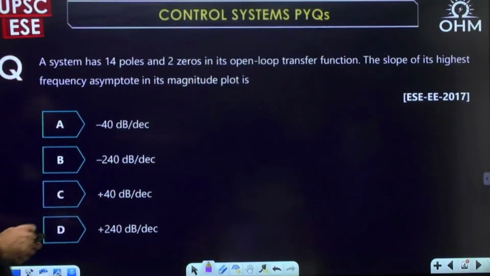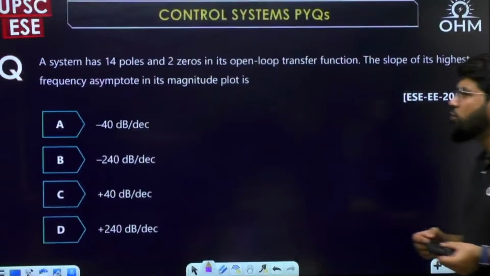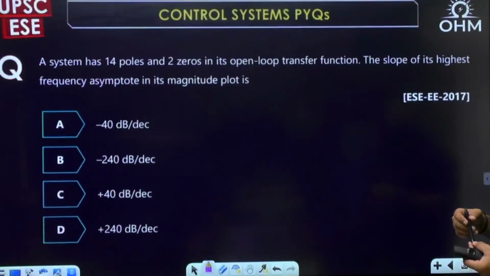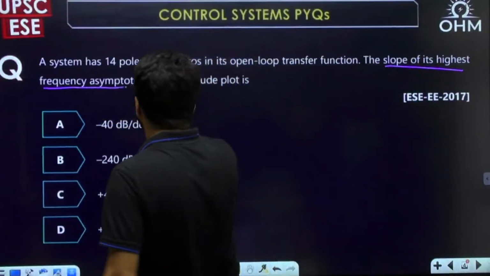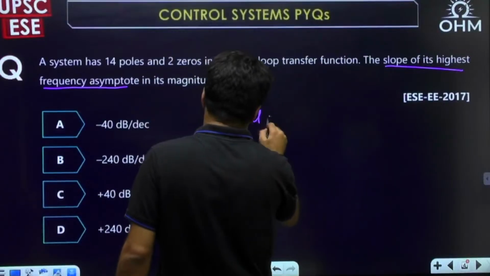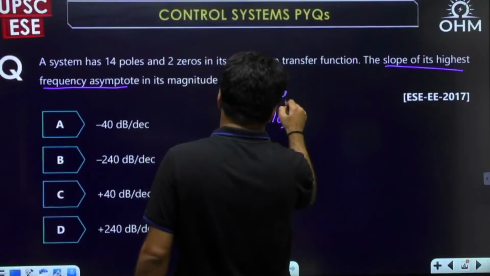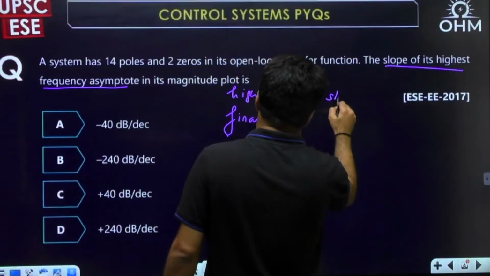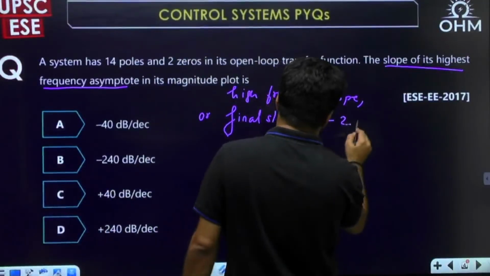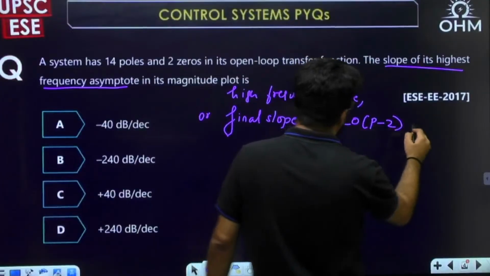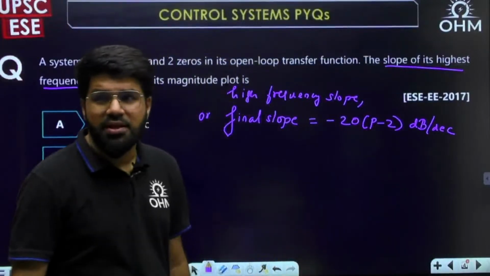So, 2017 simple question, and keep answering once you get the answer. This is almost an oral question only. Our system has 14 poles and 2 zeros in the open loop transfer function. What is the slope of the highest frequency asymptote, also known as final slope or high frequency slope? It is given by minus 20 (P minus Z) decibel per decade, where P is the number of open loop poles and Z is the number of open loop zeros.